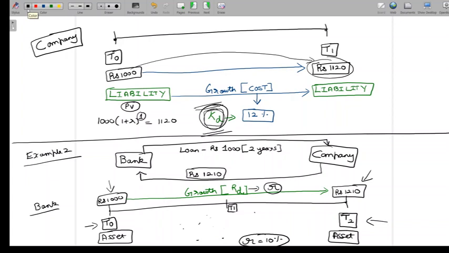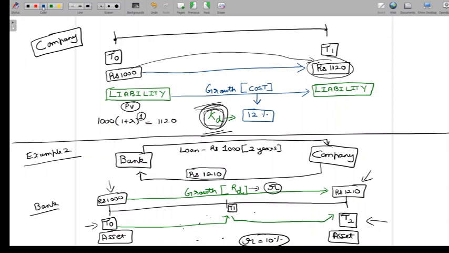Now we are saying that the asset grows from 1,000 to 1,210 at 10%, but here the asset grows by 10% every year for a period of 2 years. So from T0 to T1, the asset grows by 10%, and from T1 to T2, the asset again grows by 10%.